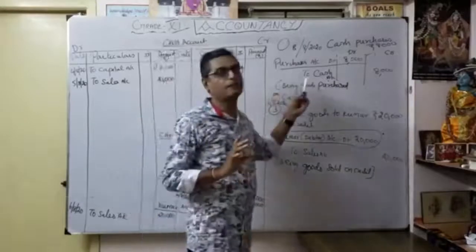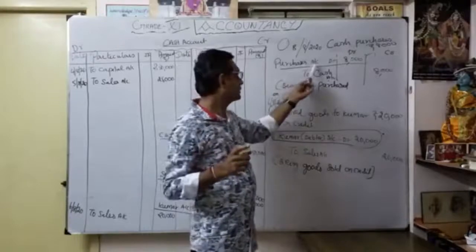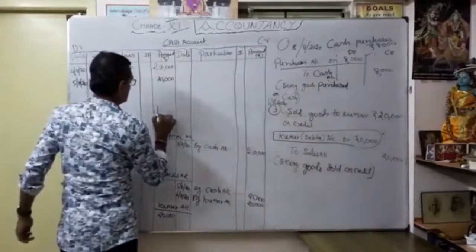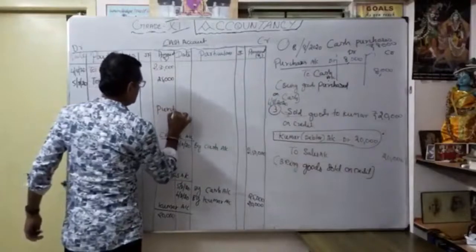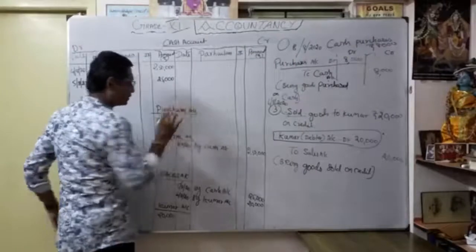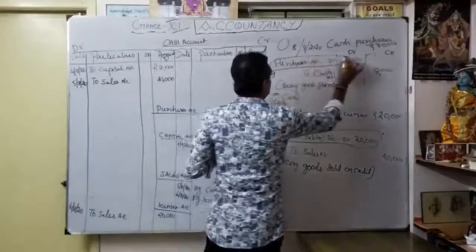We first verify whether we have already opened the account or are going to open it. The purchase account we have not yet opened, so we want to open the purchases account. So the account is open. I said first you consider this part.